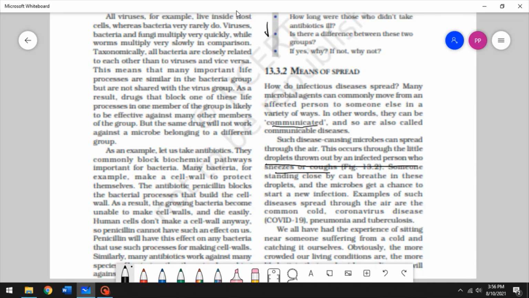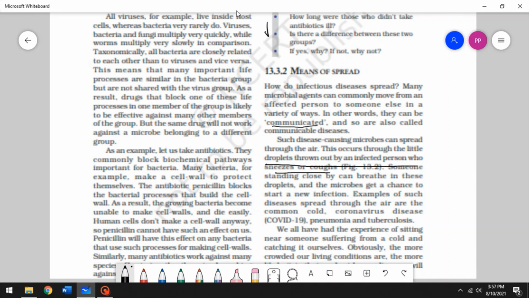You won't inhale those droplets because of the mask, right? So the virus in the droplets will not enter you, and you will not get that disease. That is why masks are very important, and that is why you have to wear masks.